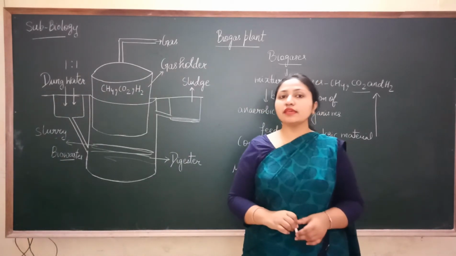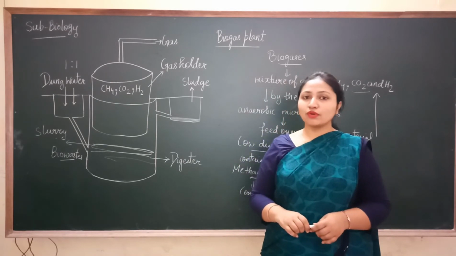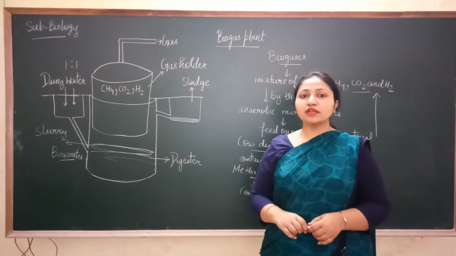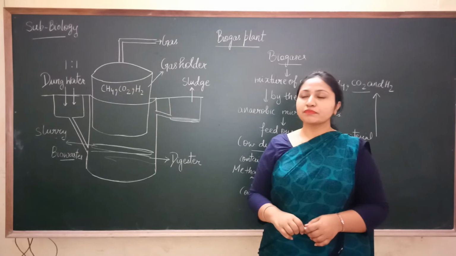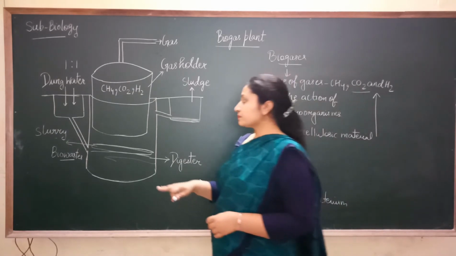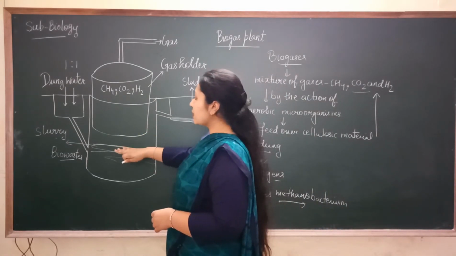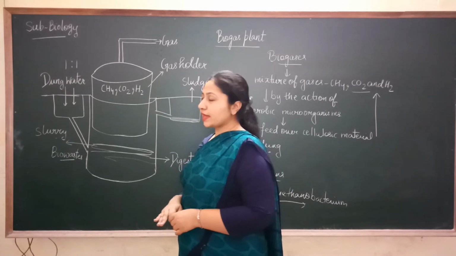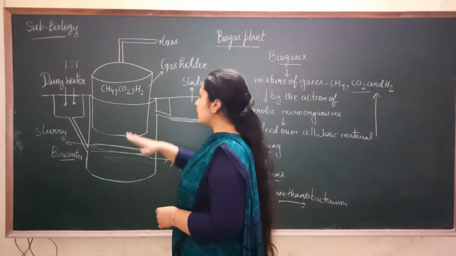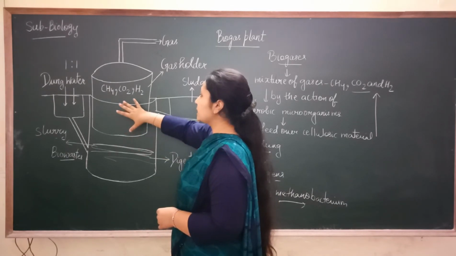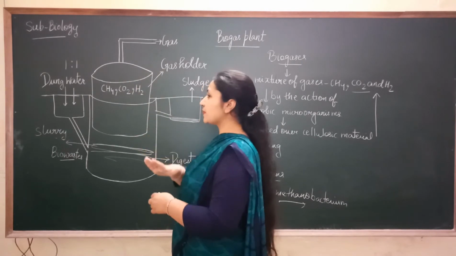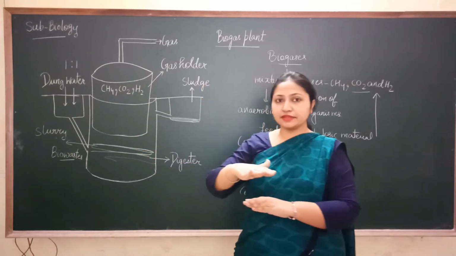Because it contains the anaerobic microorganisms for the breakdown of the organic matter. So when the breakdown of the organic matter takes place, the gas will be collected in this gas holder which is present just over the slurry.